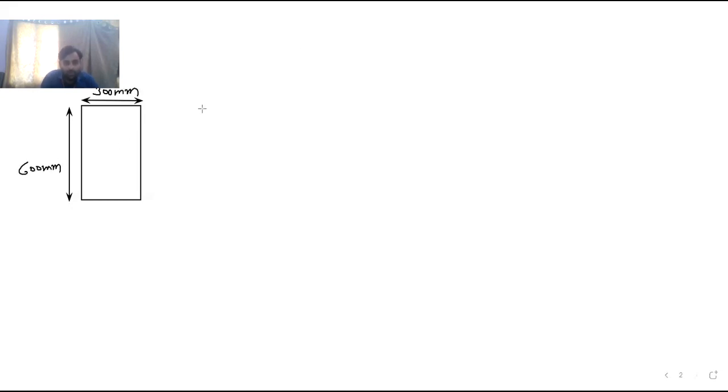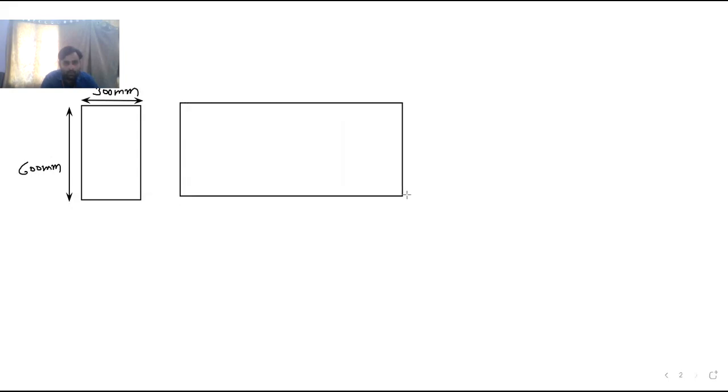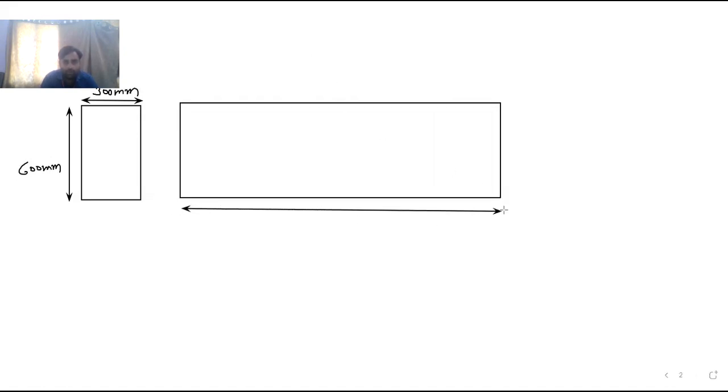Now if I draw the beam along its length, it will be like this. The span of the beam is 10 meter. And I will draw the support over here.